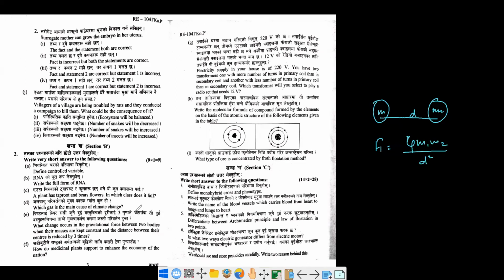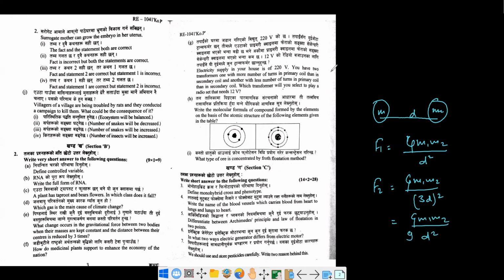But according to the second situation, the distance is increased by 3 times. So F2 is going to be how much? G m1 m2 divided by (3d) square. That means it's going to be G m1 m2 divided by 9 d square.